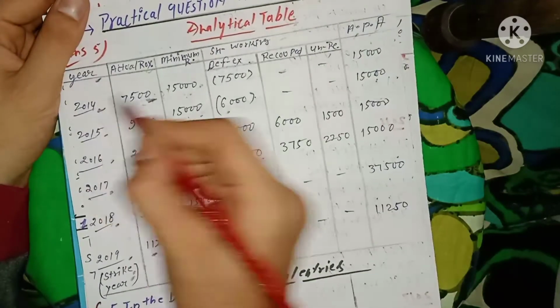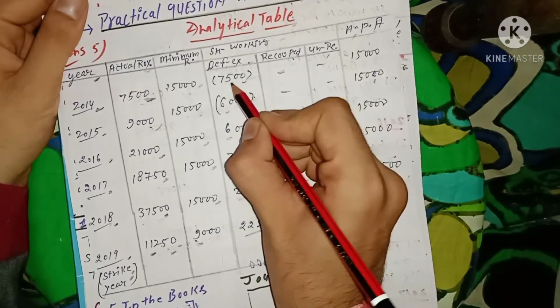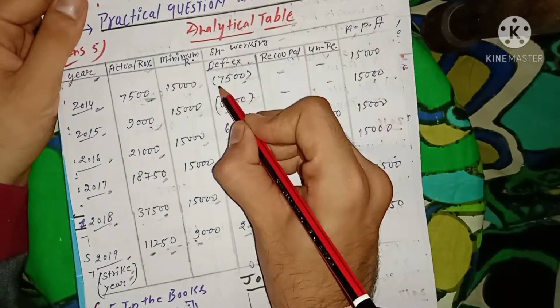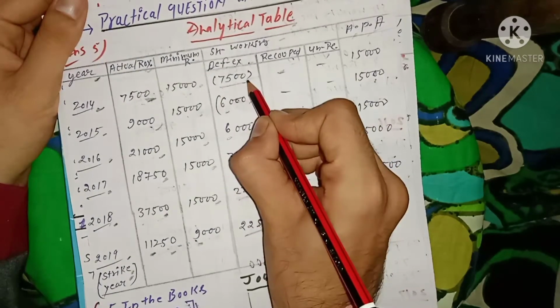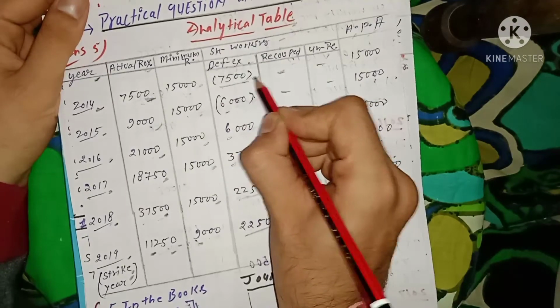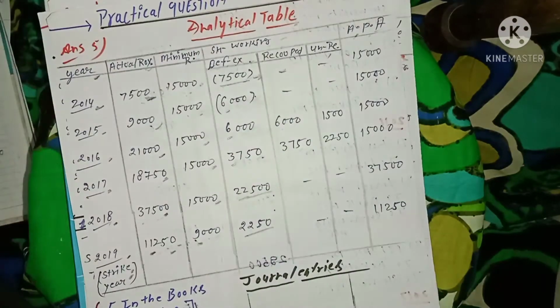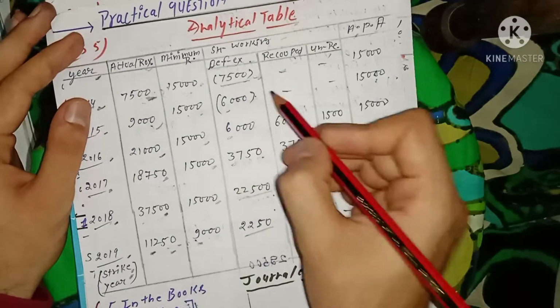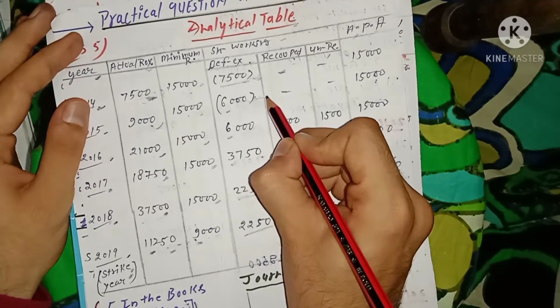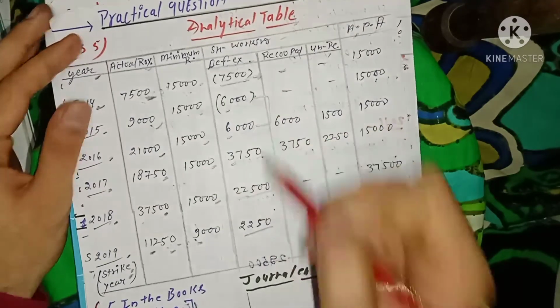Like in the year of 2014, here you can see the amount of short working, the deficiency, of rupees 7,500. Now that amount can be recouped as per the terms and conditions given in the question, out of the subsequent 2 years' excess working amount.